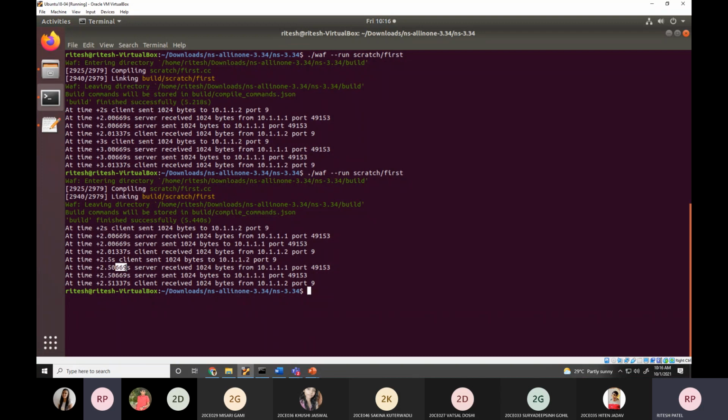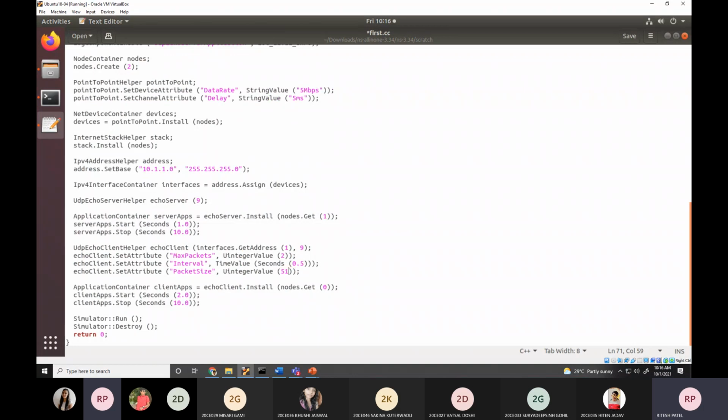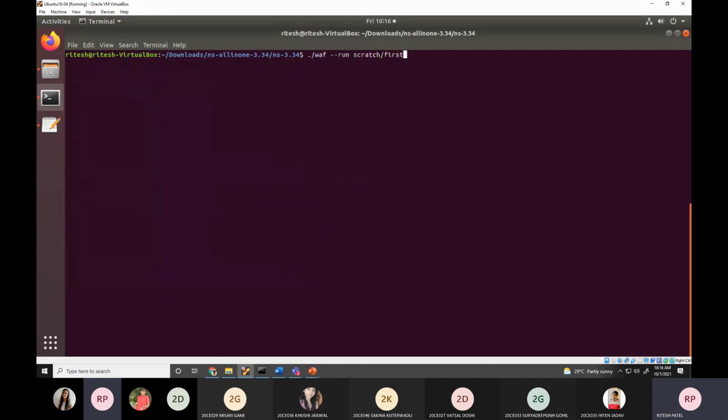Okay. Now I'm keeping the transmission delay propagation delay same. I'm not changing this parameter, but I'm going to change over here 512. What will be the impact? Transmission rate, transmission delay ઘટી જશે.